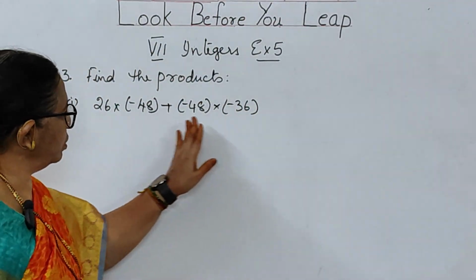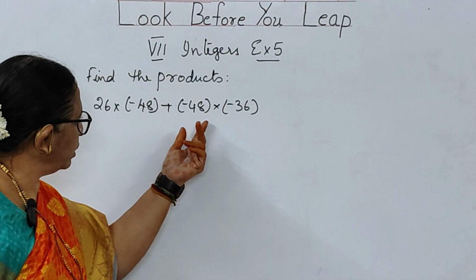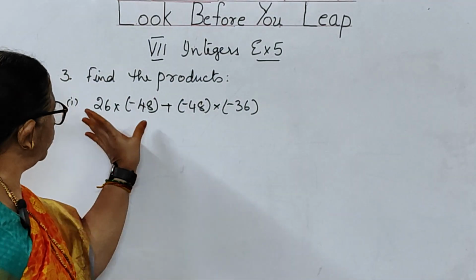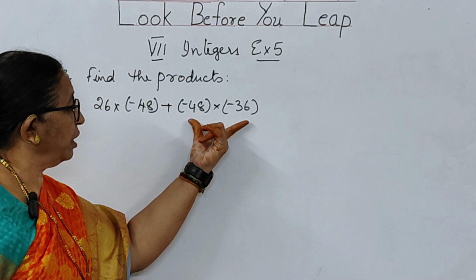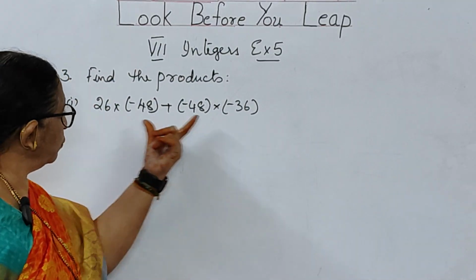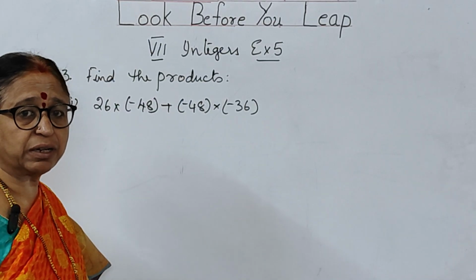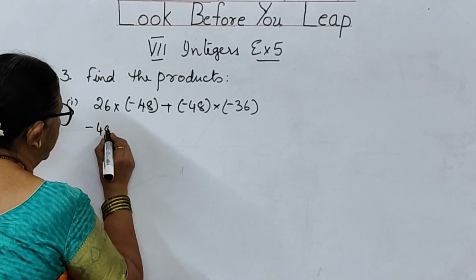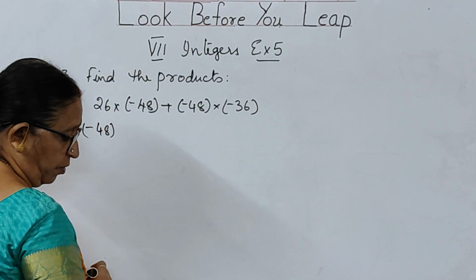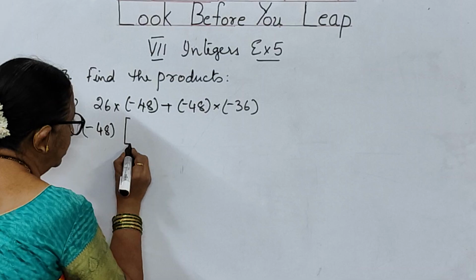Now, when you have seen this problem, children, minus 48 is common between these two. This is one number, you have to consider this as totally one number. So in these two, what is common? You see, you have got minus 48 as common. So take it out. Minus 48, I took it outside. After taking minus 48, what is left behind?